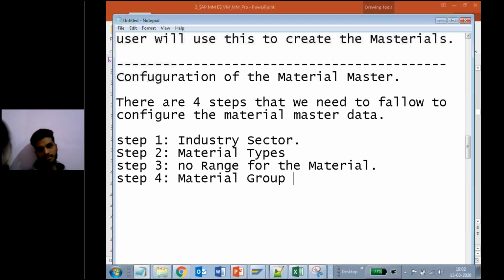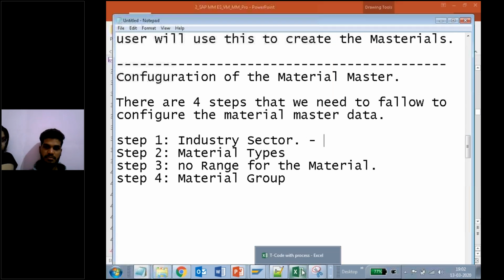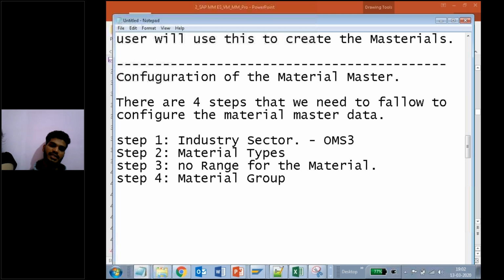Four steps. What is the T code for this one? Industry sector T code? Yes, sir, OMS3. OMS3 is the T code for creating the industry sector. Material type is OMS2.